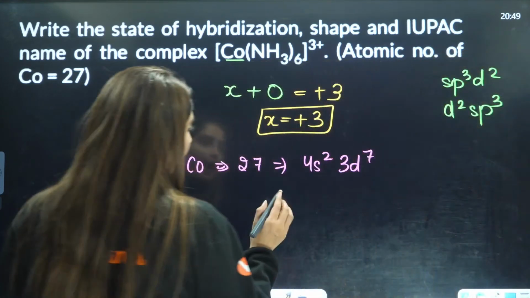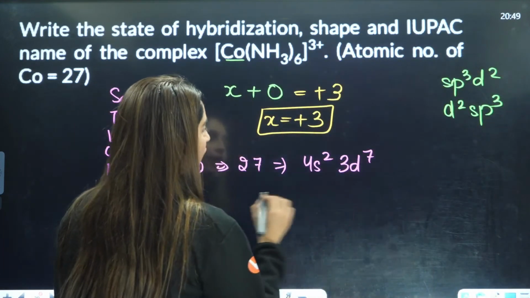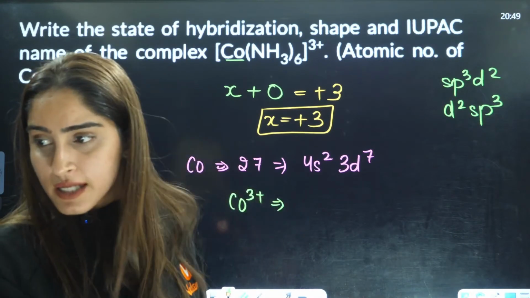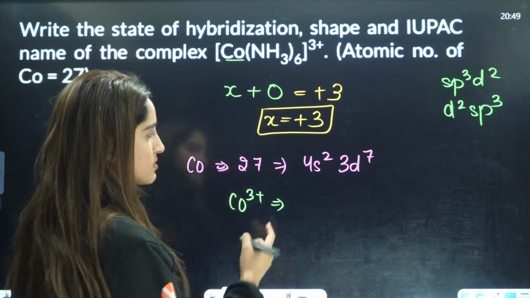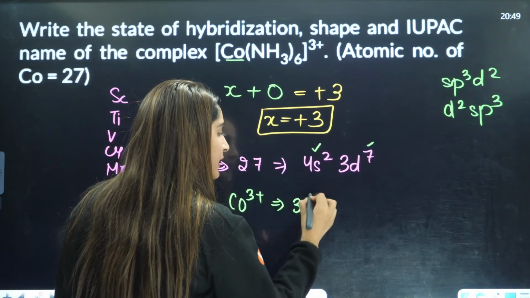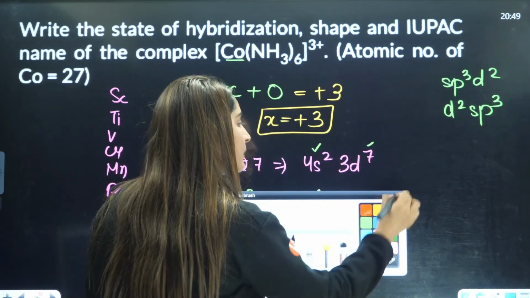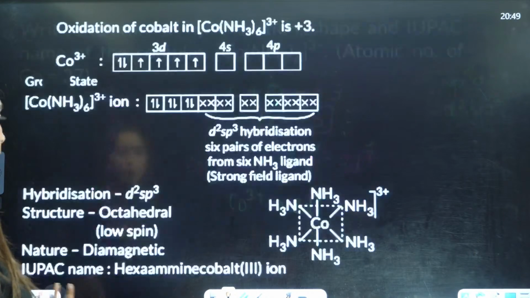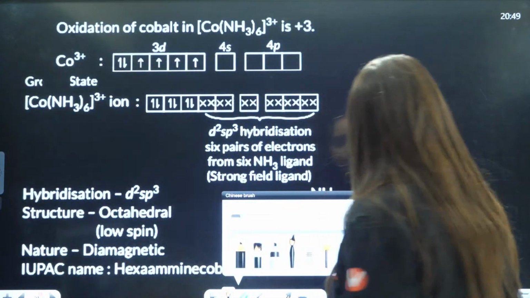Now you have to take out 3 electrons from here. Always first electrons are taken out from the 4s. 2 electrons are taken out from here, 1 electron from here, it will become 3d6. Now beta, tell me, will there be pairing or not? NH3 with cobalt is a strong field ligand or a weak field ligand?